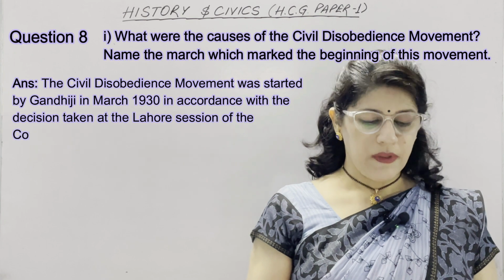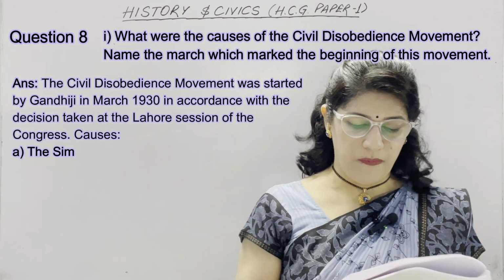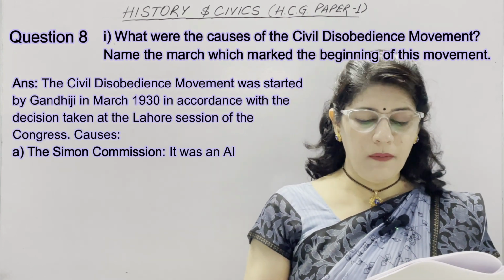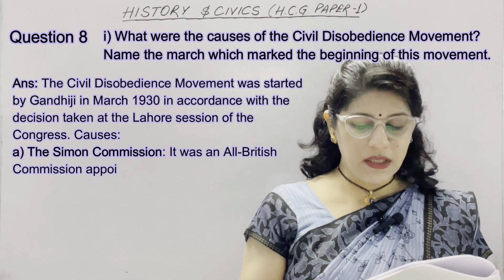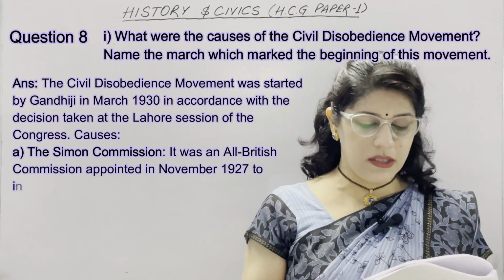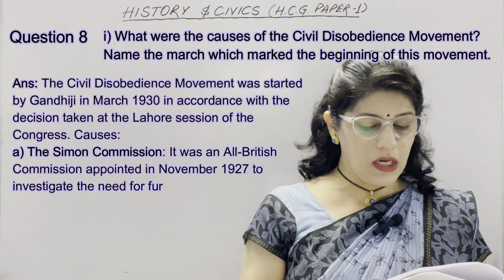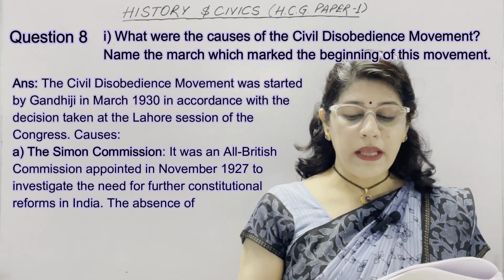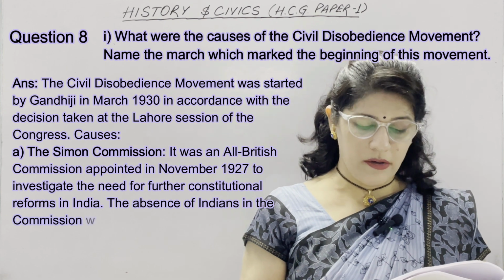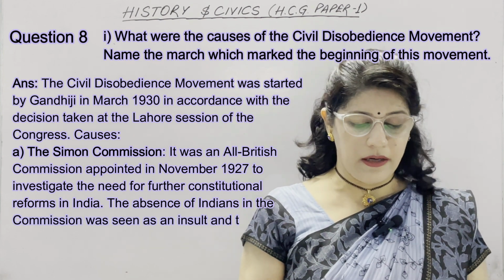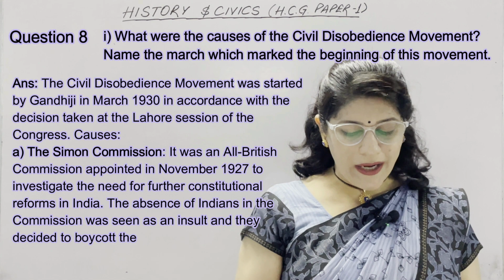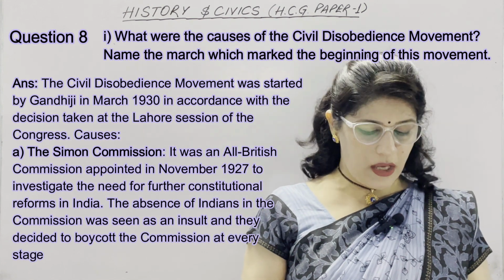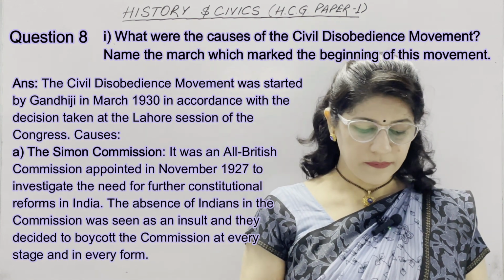Now, causes. First heading is Simon Commission. It was an all-British commission appointed in November 1927 to investigate the need for further constitutional reforms in India. The absence of Indians in the commission was seen as an insult, and they decided to boycott the commission at every stage and in every form.